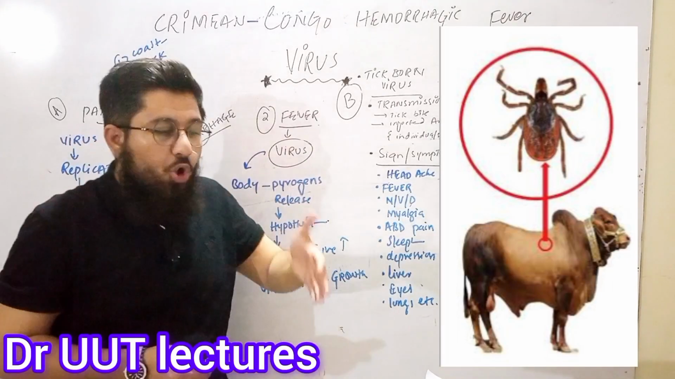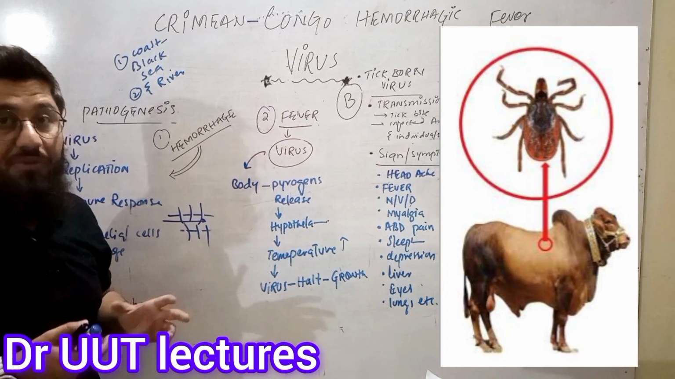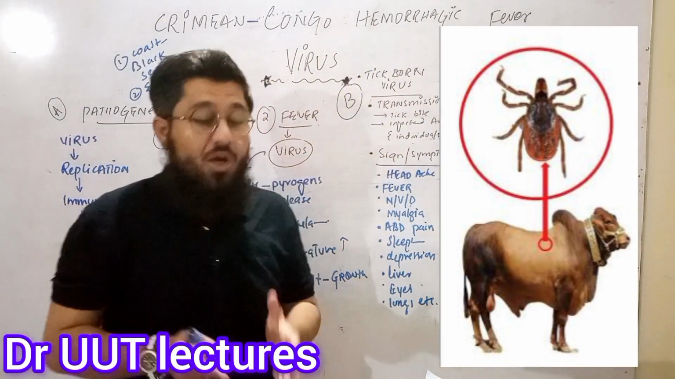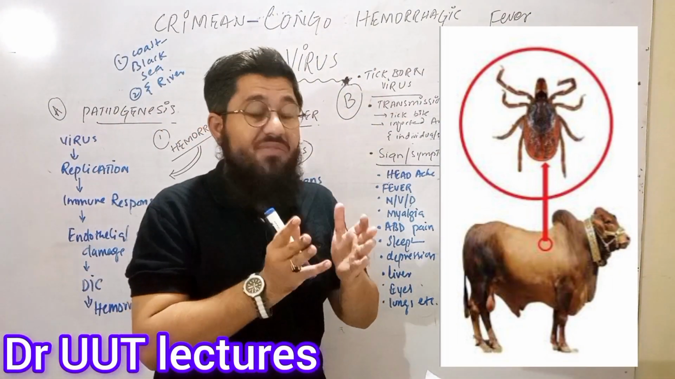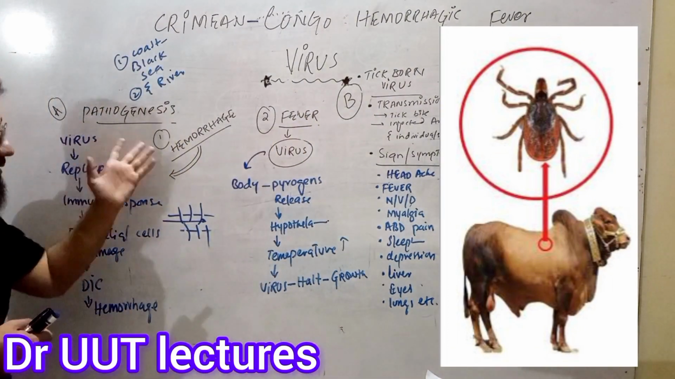Also call it Crimean-Congo hemorrhagic fever virus. Now let's come towards the pathogenesis of the virus: how this virus is causing the hemorrhage, or how this virus is causing the severe type of bleeding. The pathogenesis of this particular virus. Now what is the pathogenesis?